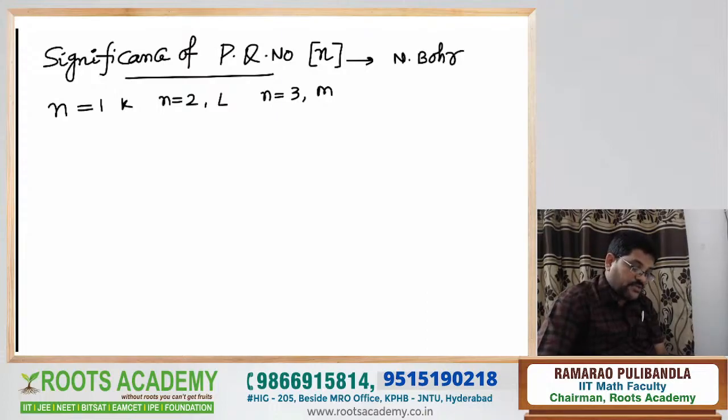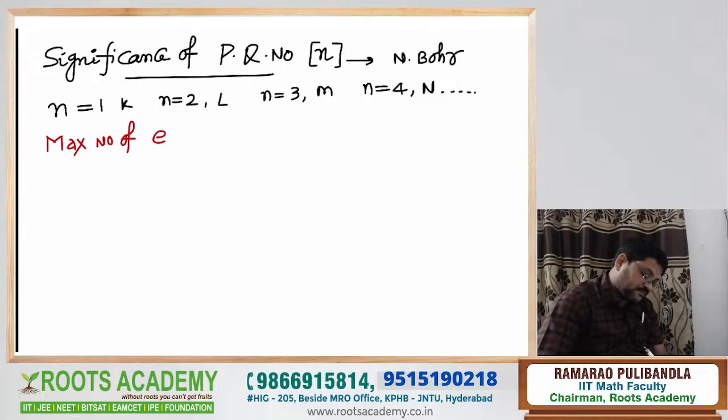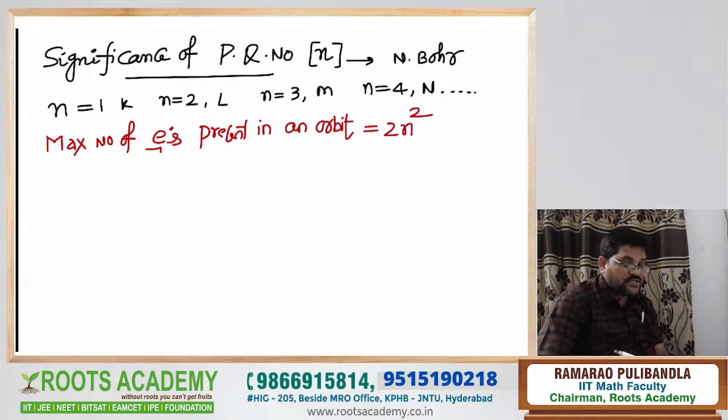Now, by using this principal quantum number, we find out the maximum number of electrons in an orbit. Maximum number of electrons present in an orbit is equal to 2n square.